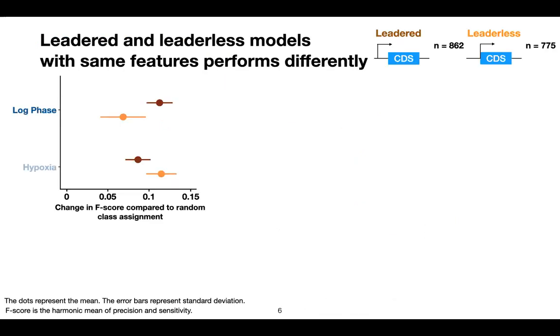To further confirm the difference between the leadered and the leaderless genes, we trained a model using the same set of features for both types of genes under the log phase condition and the hypoxia condition. Again, the result shows different performance in both conditions for the leadered and the leaderless gene models. For this talk, I will focus on the log phase and the feature comparison between the leadered and the leaderless gene models. A similar conclusion is also found in the hypoxia condition.